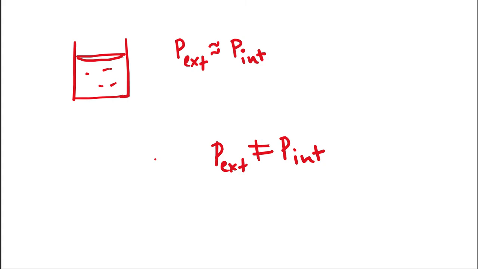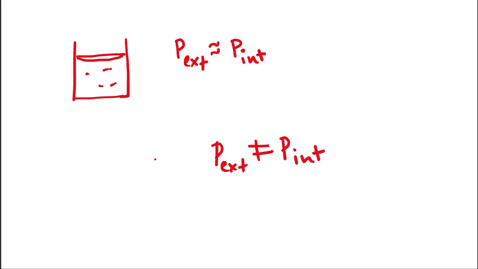Okay, so we will prove in the next class that the work done in a reversible process is always greater than the work in an irreversible process. Also we will prove that work and heat are path dependent properties, and internal energy is a state property.